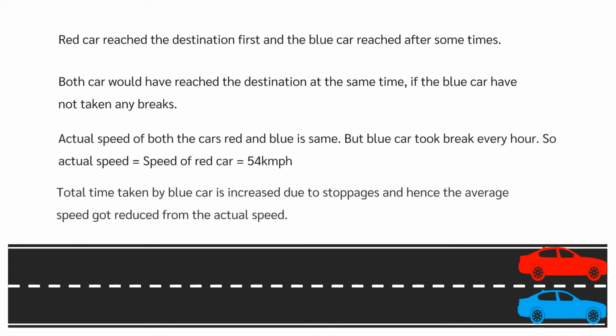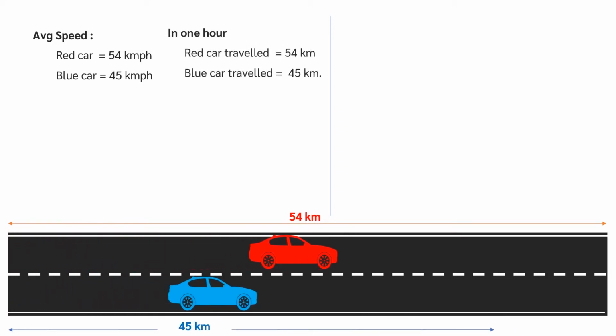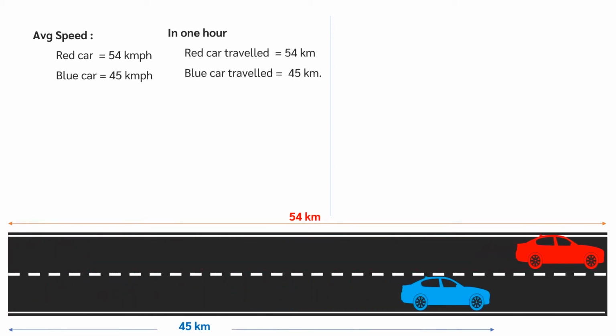We know, for a constant distance, if time taken to reach increases, the speed of the object decreases. Here, due to stoppages, blue car's time to reach destination has increased. Hence, its average speed got reduced. Average speed of the red car is 54 km per hour, blue car is 45 km per hour.